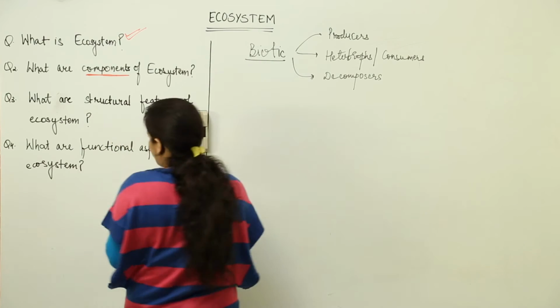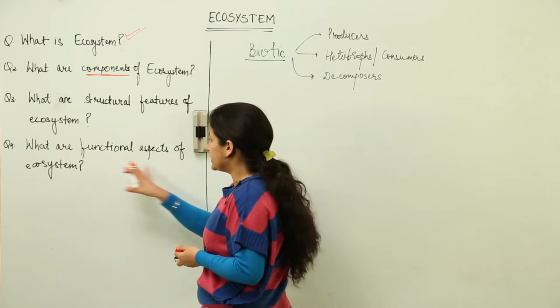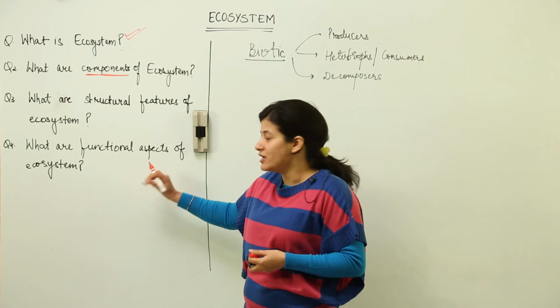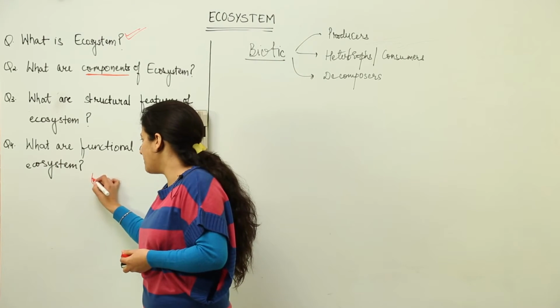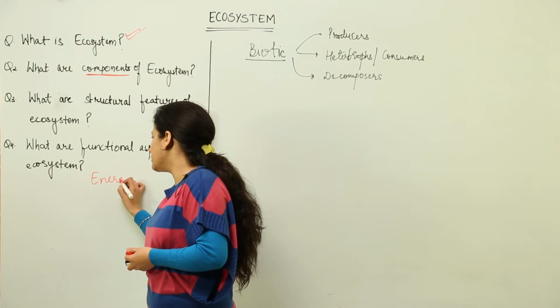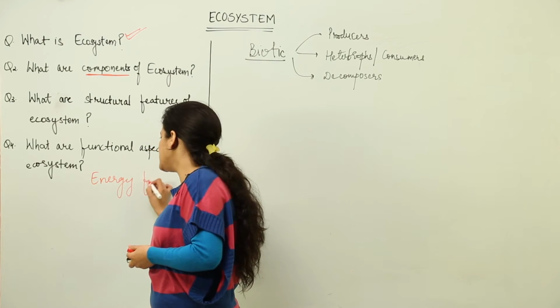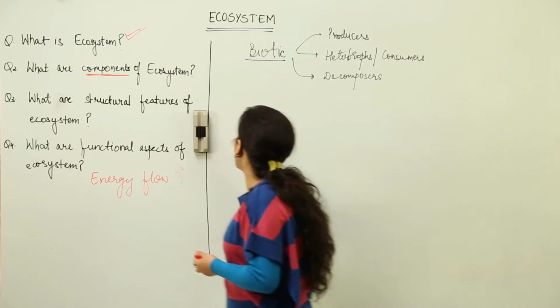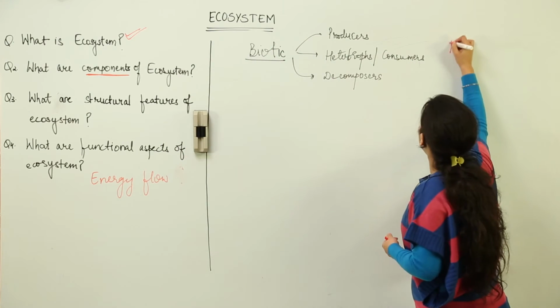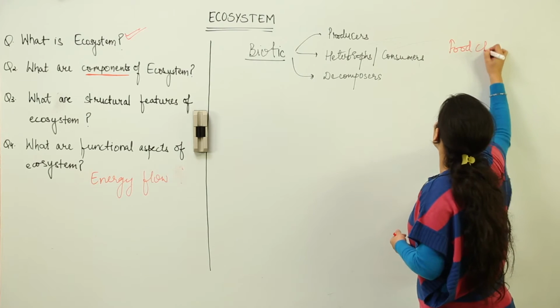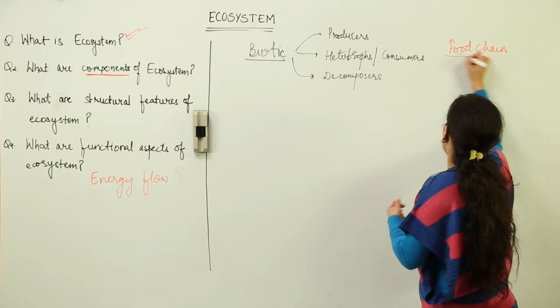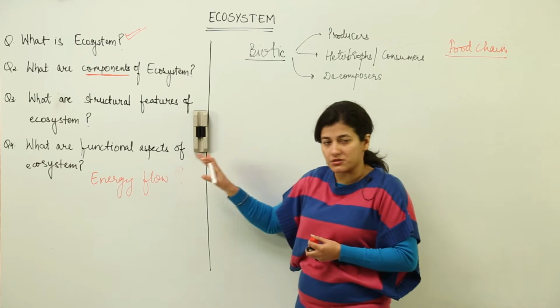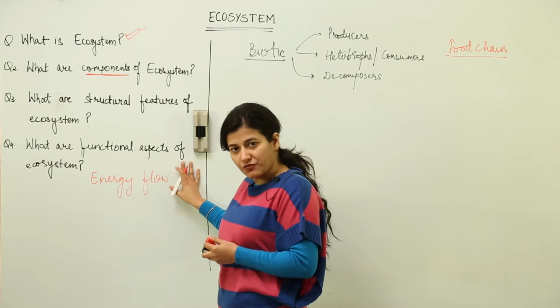So one of the questions was, what are the functional aspects of ecosystem? The first one that comes into our mind is energy flow. Now what is this energy flow taking place through? It is occurring by the food chain or the food web that happens in the ecosystem. One of the functional aspects of ecosystem.